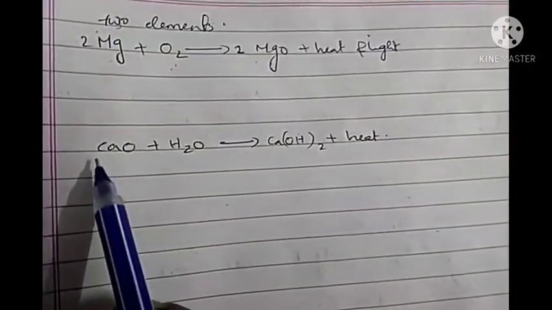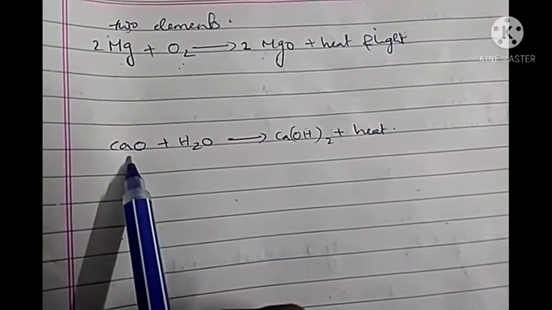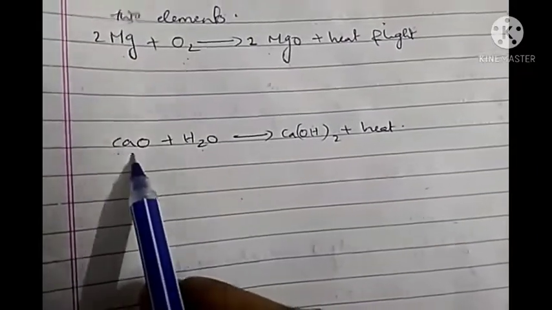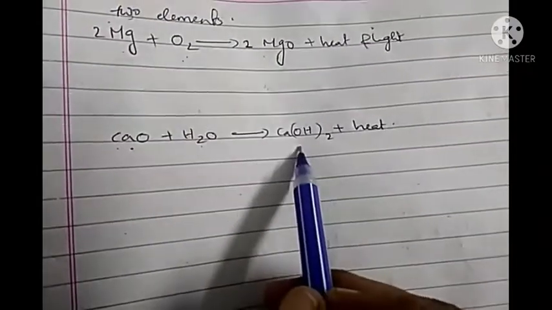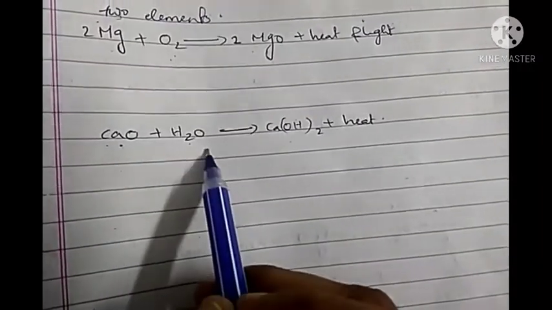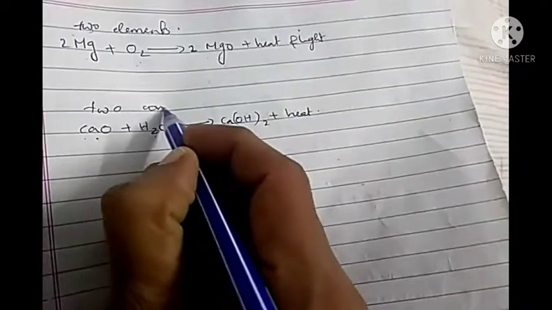Here, calcium oxide. Is it an element or a compound? It is a compound. Water is another compound. So here two compounds are combining and we are getting a single product or a single compound. So this is an example of a combination reaction between two compounds.